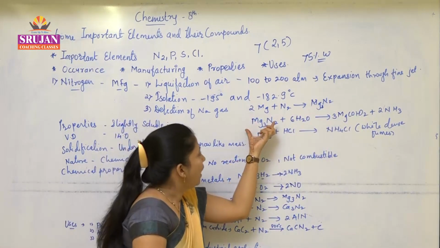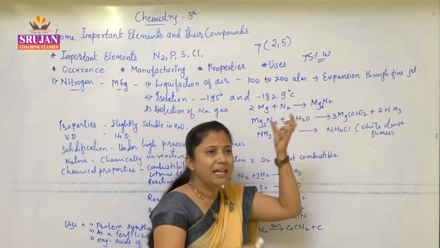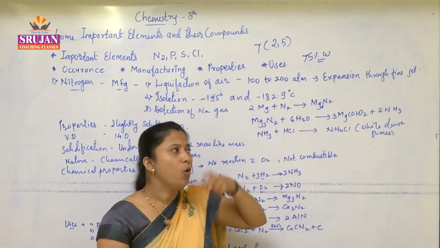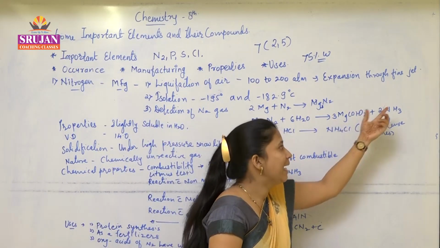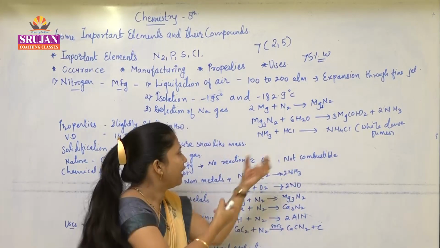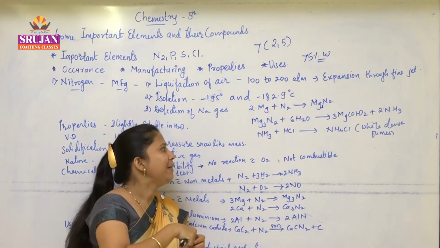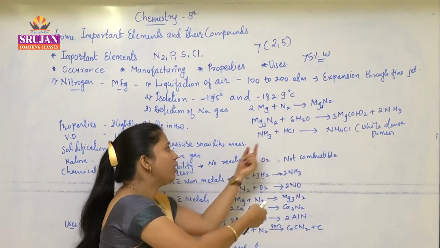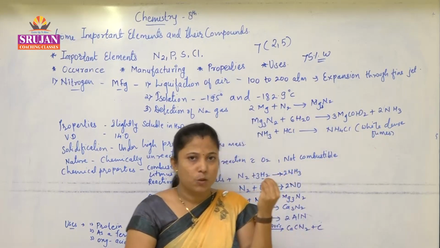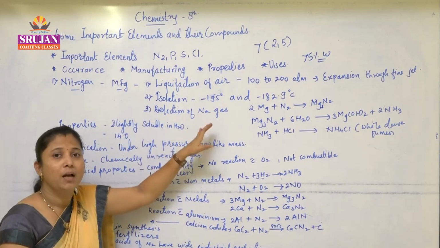Magnesium nitride, Mg3N2, is formed as a pale yellow powder. And that pale yellow powder, whenever reacted with water, forms magnesium hydroxide and ammonia. And to this ammonia, we take just dilute hydrochloric acid and one glass rod. Whenever the glass rod dipped in dilute hydrochloric acid comes in contact with this ammonia, there is formation of white dense fumes. Very dense white fumes get formed, and this is the identification test for nitrogen gas.